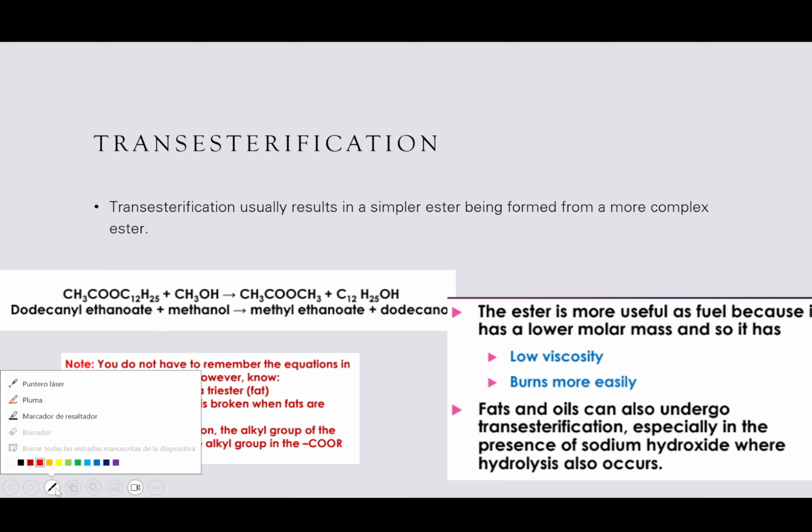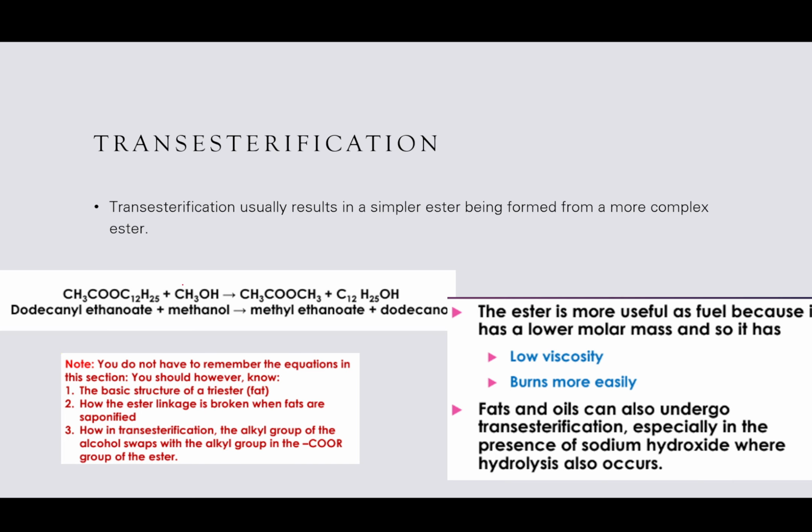So the methyl and the dodecanyl groups switch places. So we end up with methyl ethanoate and dodecanol. Does that make more sense?